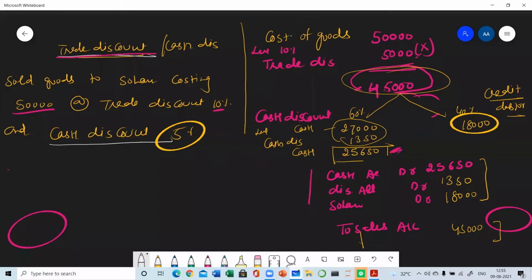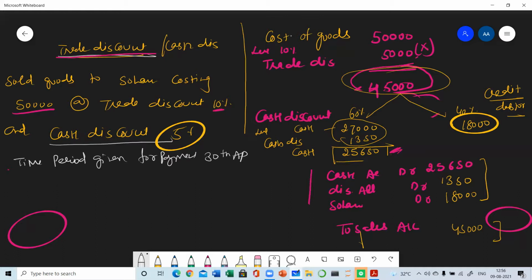Sold goods to Sohan costing 50,000 at the rate of trade discount 10% and cash discount 5%, and the time period given for payment was on or before 30th April.